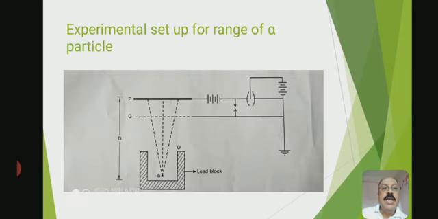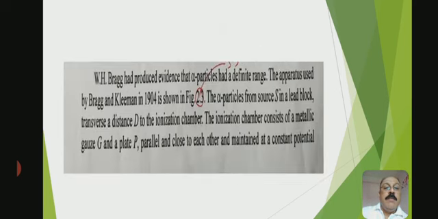So this is the experimental setup for the range of alpha particle. Here you are seeing the figure: a lead block is there, and a plate P is there and another plate G. The distance of the plate P from the sample is capital D, and a potential is applied. So Bragg produced evidence that alpha particles had a definite range.